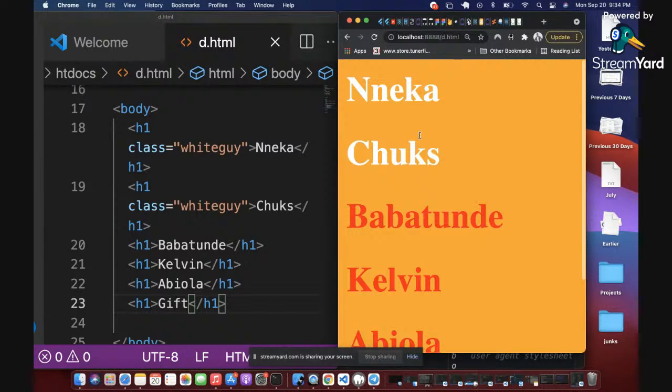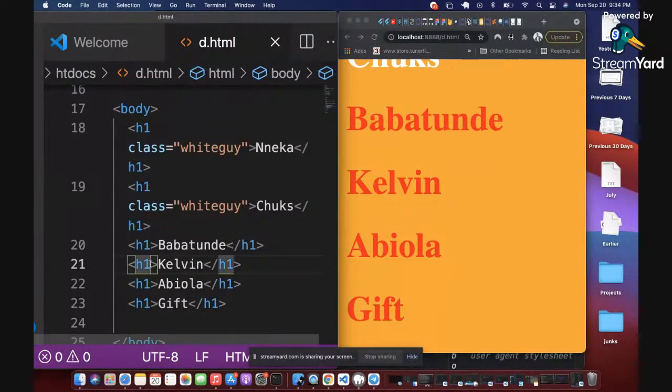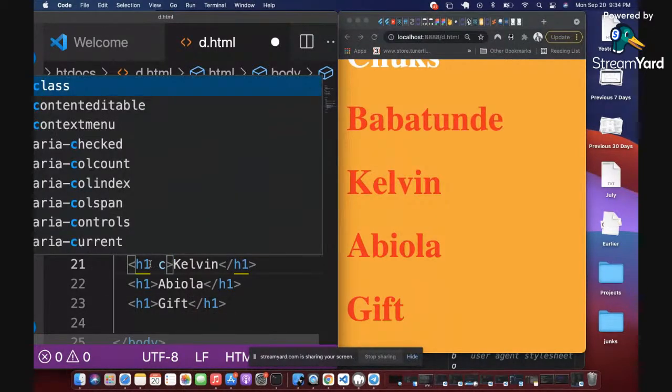They are white and the rest are red. But we want to talk to only one of these elements, and it's Kelvin. We want Kelvin to be black. How do we talk to only Kelvin? We can as well give a new class name to Kelvin.